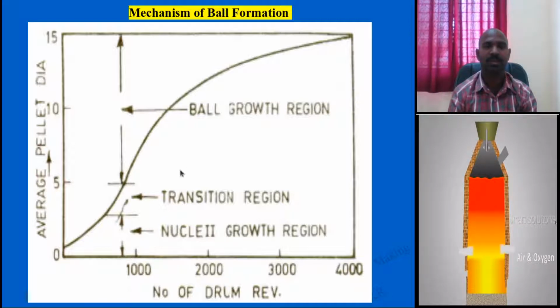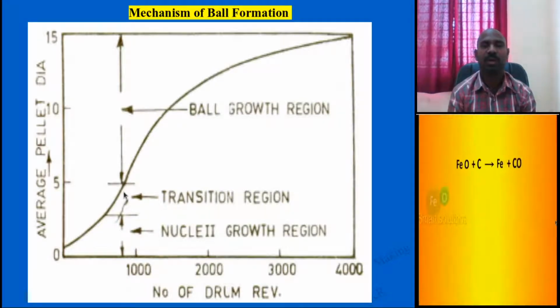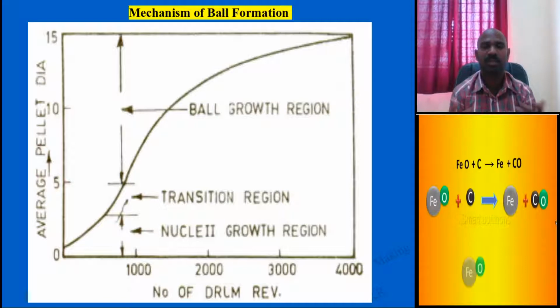After exceeding 800 to 900 and 1000, there will be a transition. These nuclei particles are separated, forming another new particle. That particular particle is the green ball.